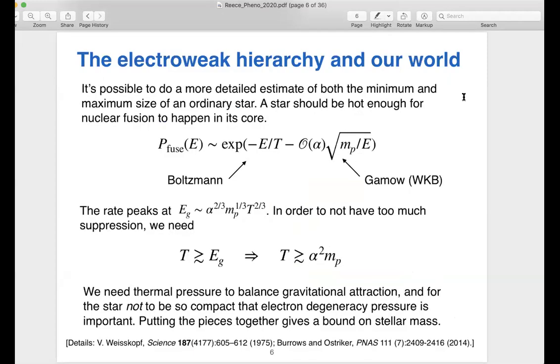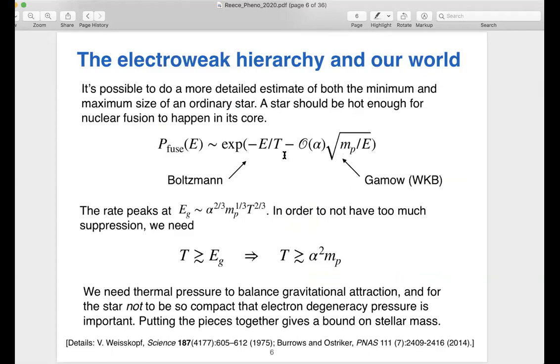In fact, you can estimate the size of a star by thinking through the physics of what a star is. A star is a ball of hot gas that's hot enough for nuclear fusion to happen in its core. And the physics of nuclear fusion was explained decades ago by Gamow. At some temperature, there's a Boltzmann factor, but there's also a tunneling process. You need to have nucleons get close enough together that the fusion can happen despite their Coulomb repulsion.